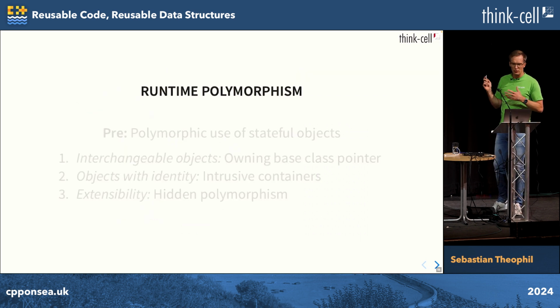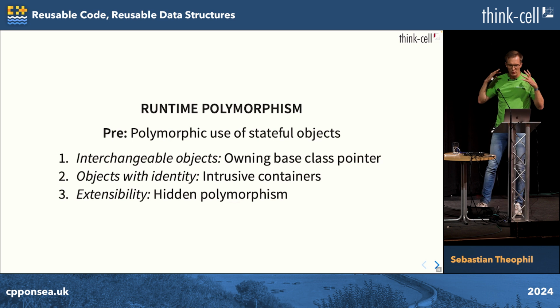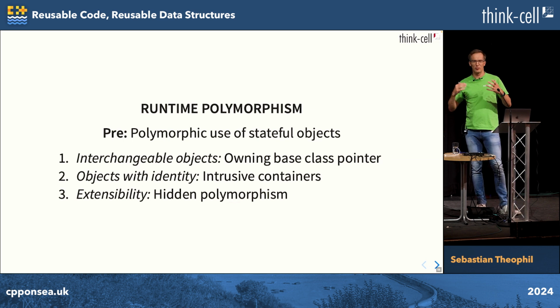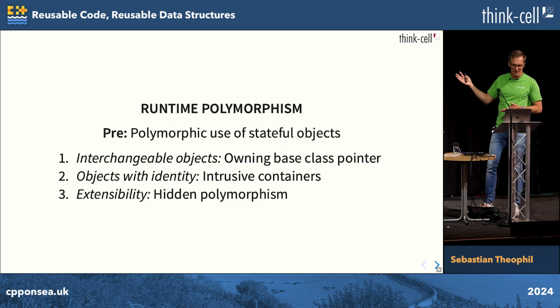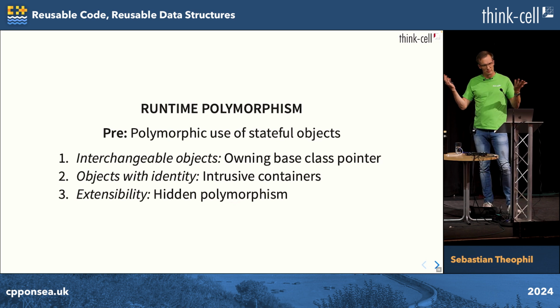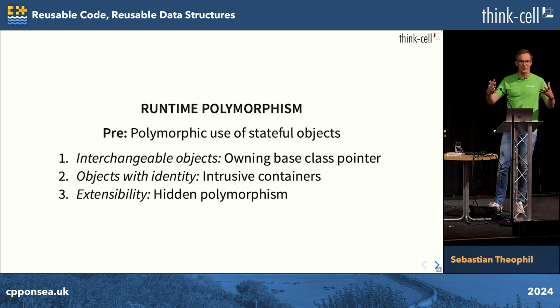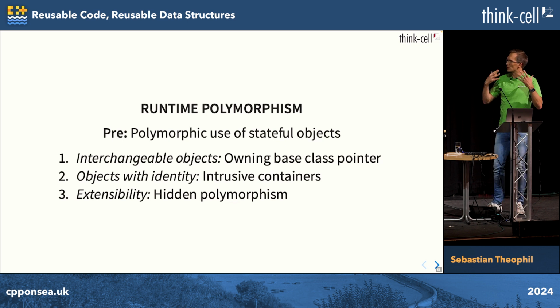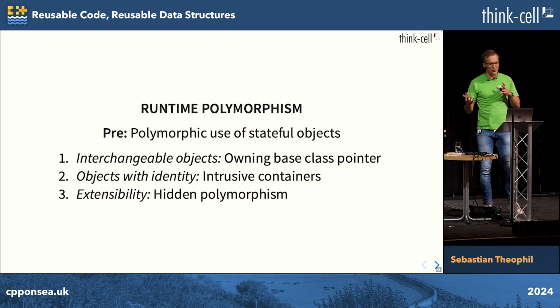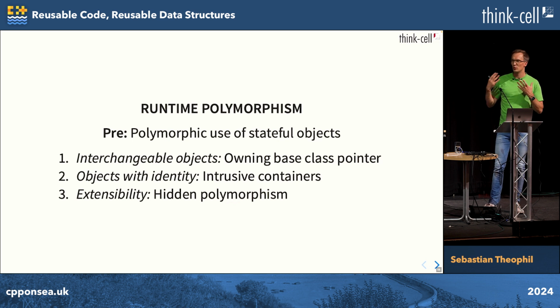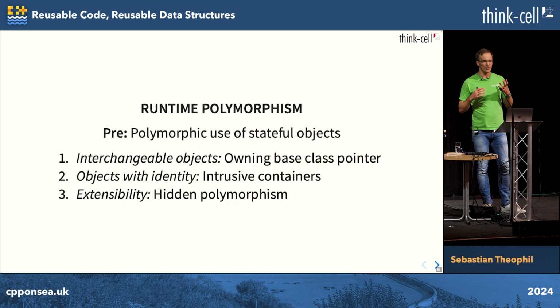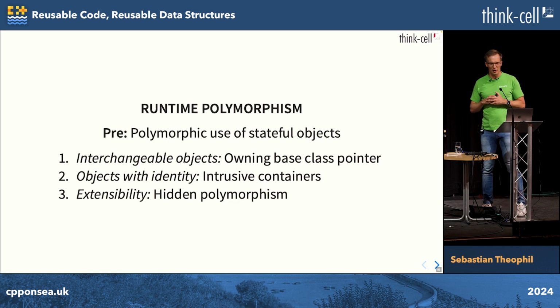Okay, so runtime polymorphism is something that we use when the precondition is that we have polymorphic usage of stateful objects. If we don't have stateful objects, we don't need classes at all. And if we don't use polymorphic usage, well, we don't need polymorphism. So now we've seen 3 different ways on how to do this. If we have the standard object-oriented solution of completely interchangeable objects, we can just own base class pointers. If we have objects with identity, we can use intrusive containers. And if extensibility is important, we can hide polymorphism entirely using Sean Parent polymorphism, so I would call it.